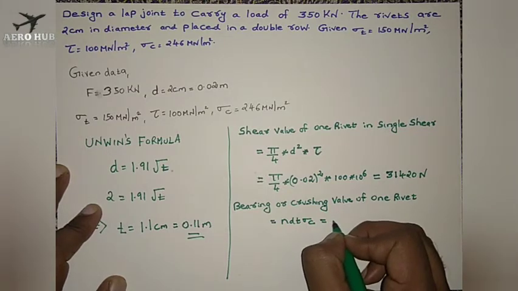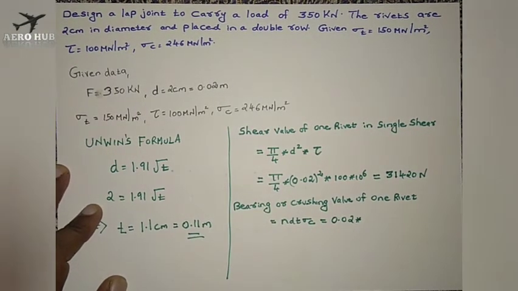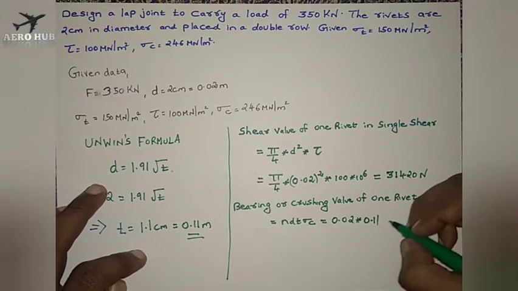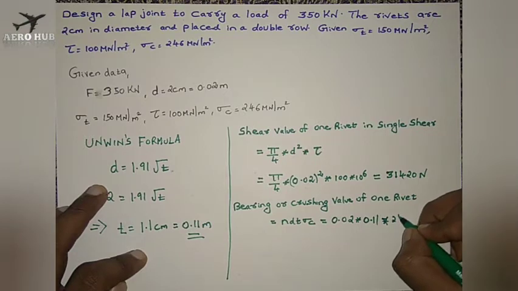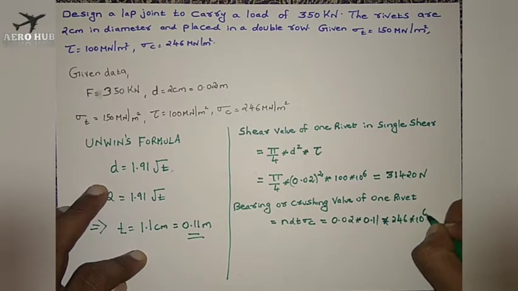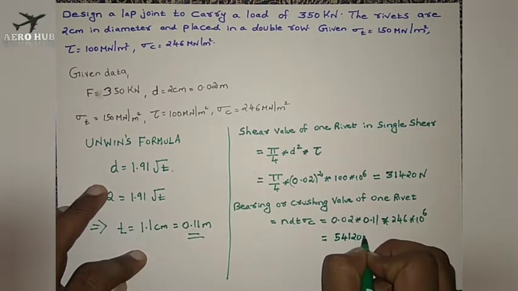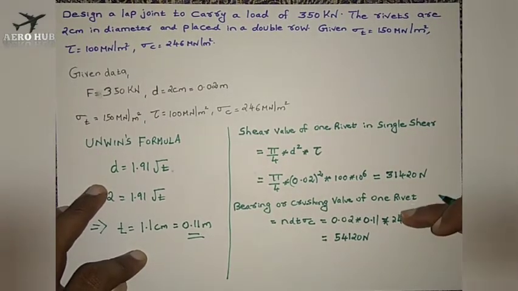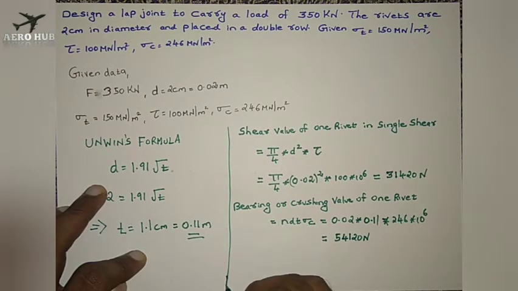Diameter is 0.02, the thickness of the plate is 0.11 meter, which we found in the previous step, and the value of sigma c is 246 mega Newton per meter square, that is 246 into 10 power 6. So I will be getting the value of bearing resistance as 54,120 Newton.